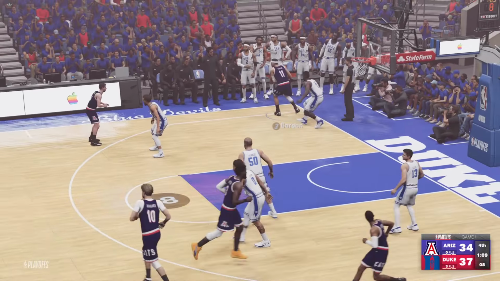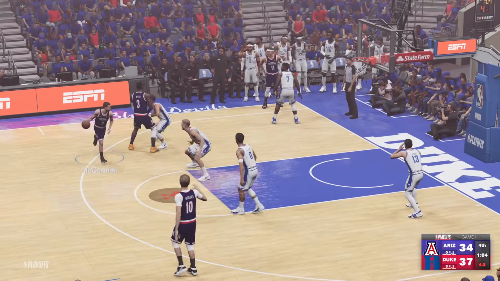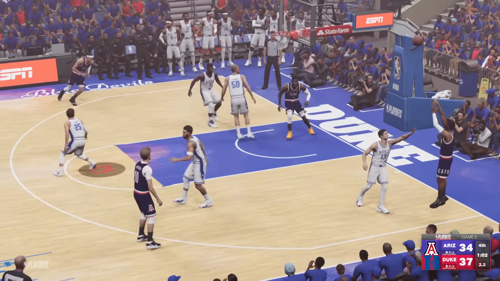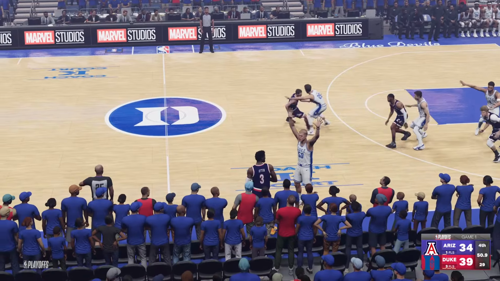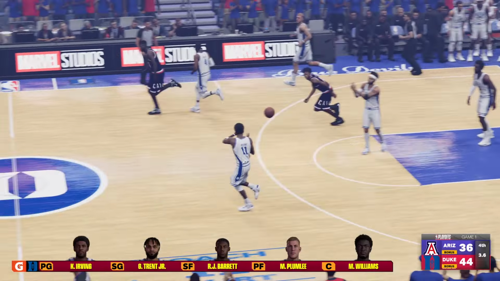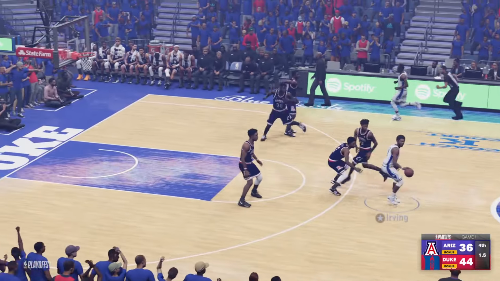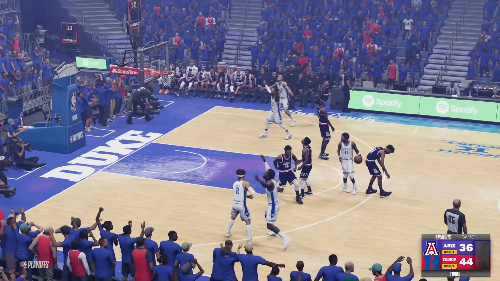Now it's Gordon battling Zion back to McConnell. TJ McConnell gets a screen from Ayton. Markkanen to Mathurin. The corner 3 is a miss, so the wide open shot doesn't go. Arizona scrambling. They got to play the fouling game, but Duke intercepts the ball, and now Kyrie's just going to dribble it out. Arizona resorted to fouling. Duke hit all their shots and end up the winning team 44-36.